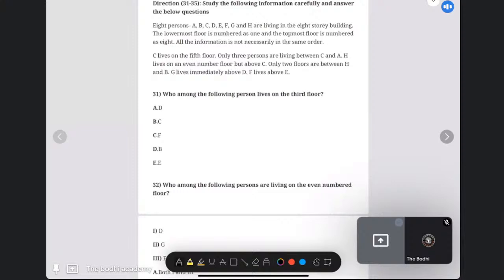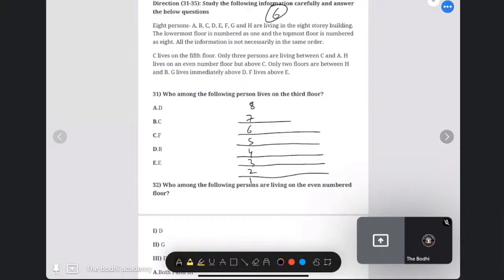Now, we'll solve the 6th puzzle, puzzle number 6 for the day. 8 persons are living in an 8 story building. So 8, 7, 6, 5, 4, 3, 2, and 1. Now, C lives on the 5th floor. Only 3 persons are living between C and A.